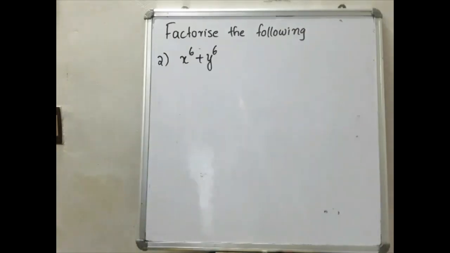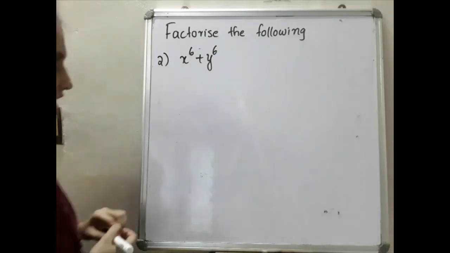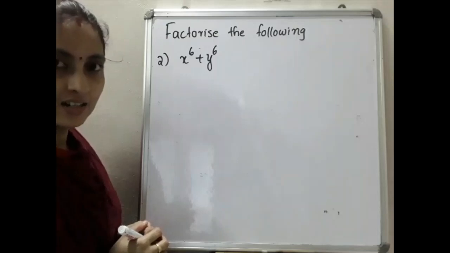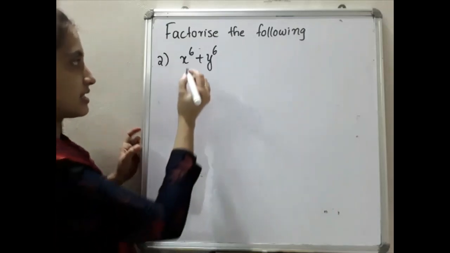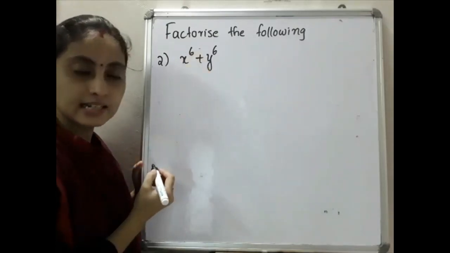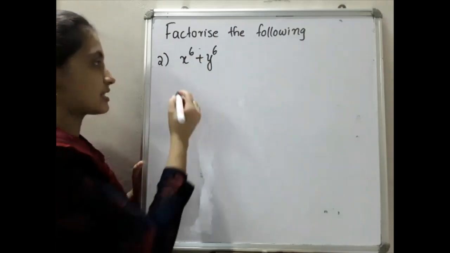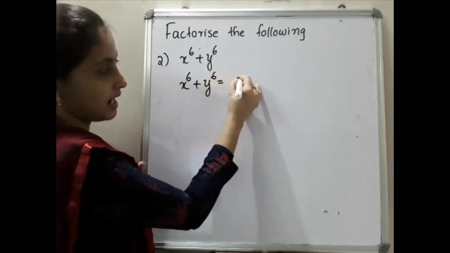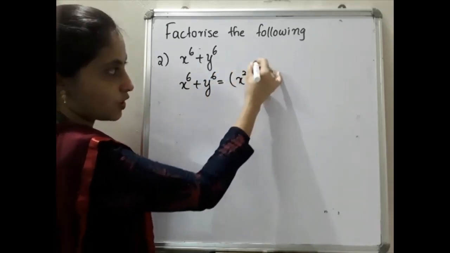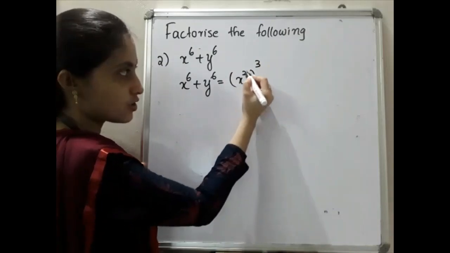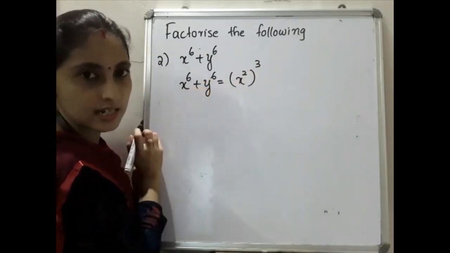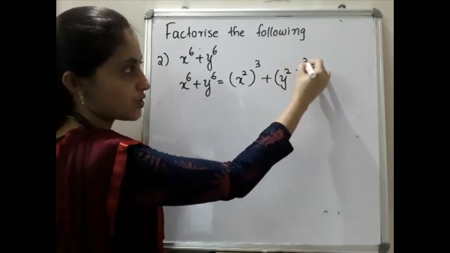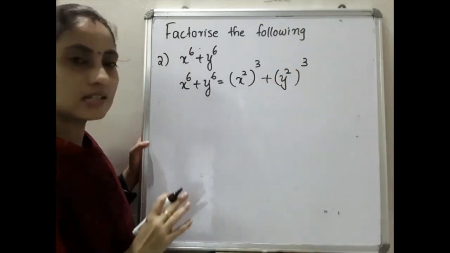So how will you do this question? x raised to 6 plus y raised to 6. How can we do? Any idea? Can we write x raised to 6 in terms of cube? Yes. x raised to 6 plus y raised to 6 can be written as x square the whole cube. Is it correct? x raised to 2 into 3 is x raised to 6. Then plus y square the whole raised to 3. That's all. Then you can easily apply.